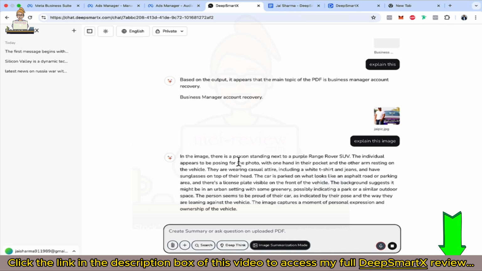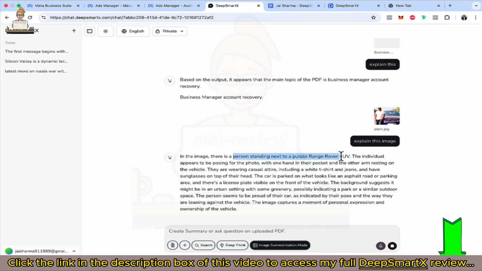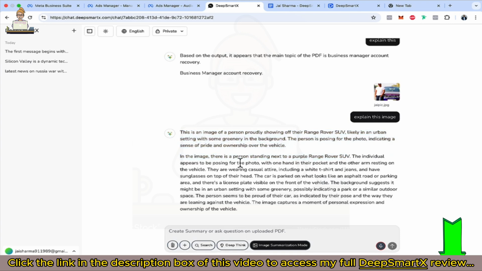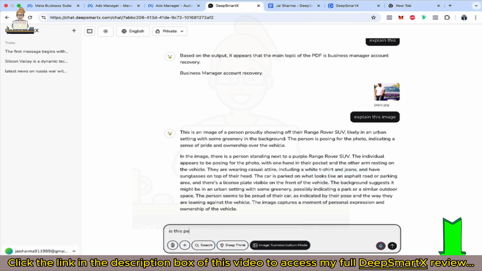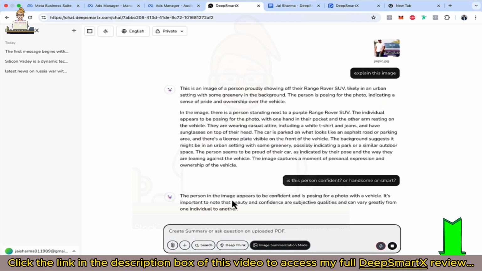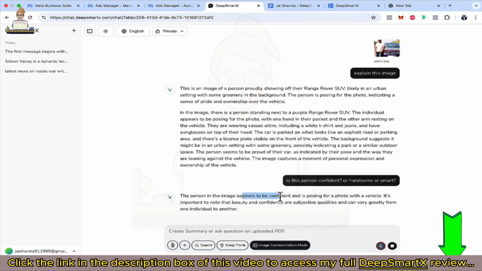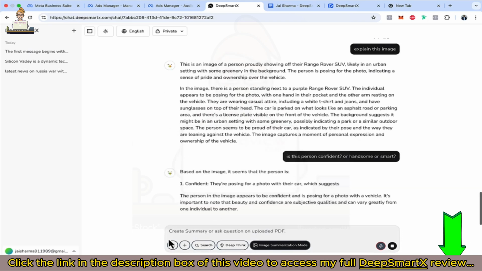Now you can see there's a person standing next to a purple Range Rover SUV. The individual appears to be posing for the photo, wearing casual attire including a white t-shirt and jeans. Exactly, it is explaining that. Is this person confident or handsome or smart? Yeah, I am confident. Okay, let's move to the next feature.